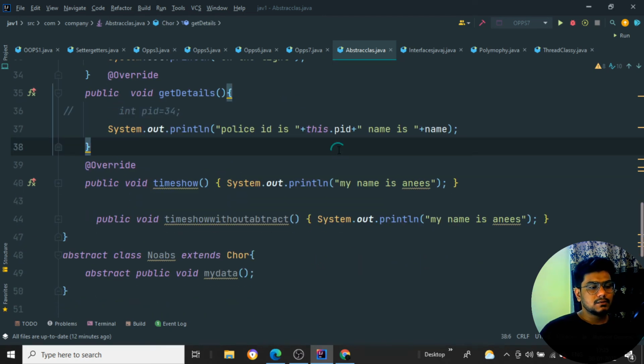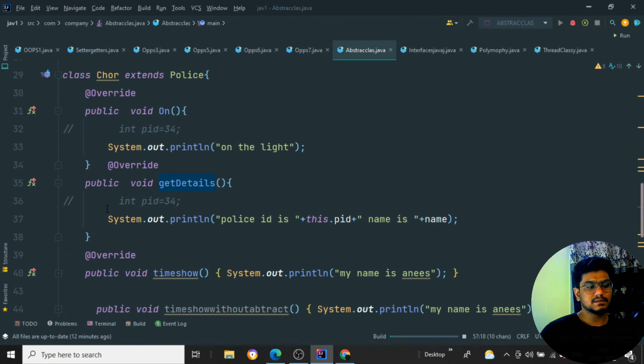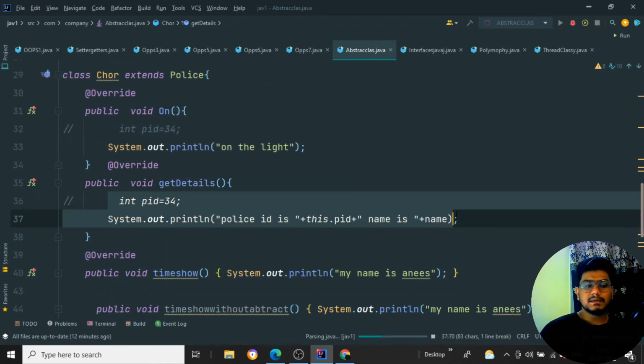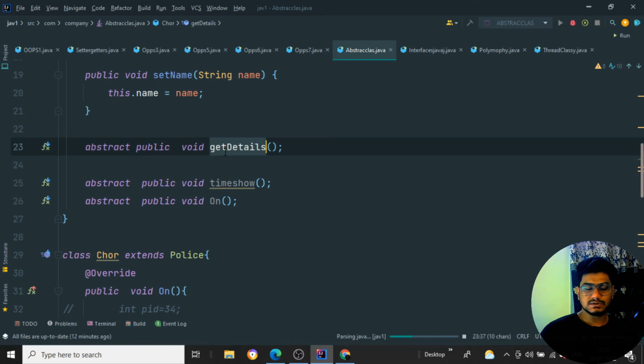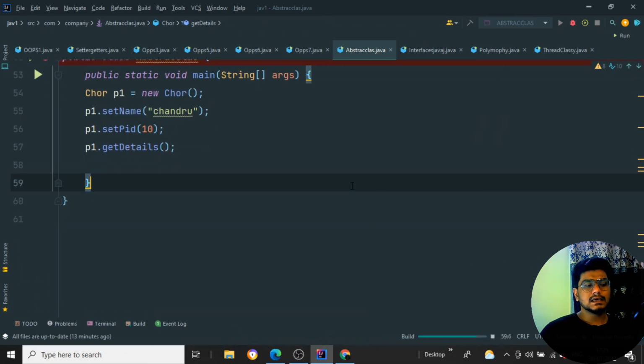So now if I run this particular program, you can see here the things work over here. If I just see what output you should get, it should return the particular details, like police ID is the particular police ID, as well as the name is Chandru. This particular method should get written, because this is an abstract method which is declared inside the abstract class, and we are putting the implementation over here. We have just declared it inside the abstract class, but the implementation is done inside the child class, where we have created the particular method. Okay, so this is how things are going to work.